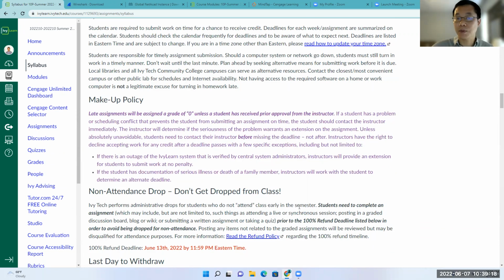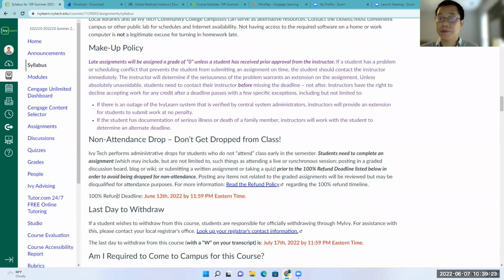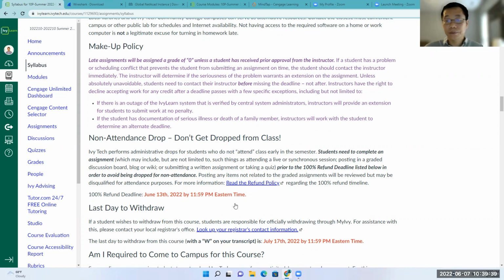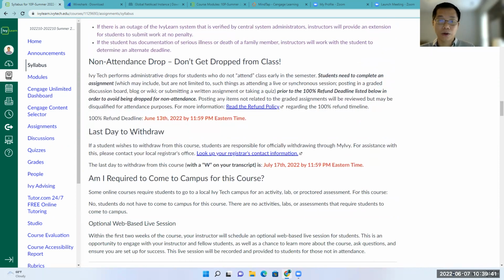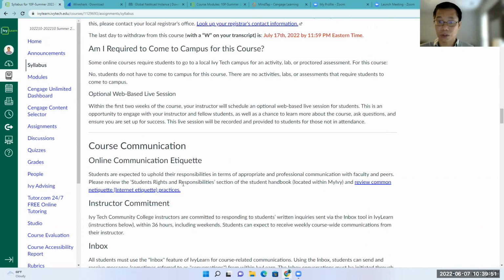And also we have information about the non-attendance drop here, and you have the 100% refund deadline. It is June 13, and again it is Eastern time. Keep in mind that every time in this class is Eastern time. So if you are not in Eastern time, you have to adjust it yourself. And the last day to withdraw is July 15 here. This is an online class, so you are not required to go to campus.